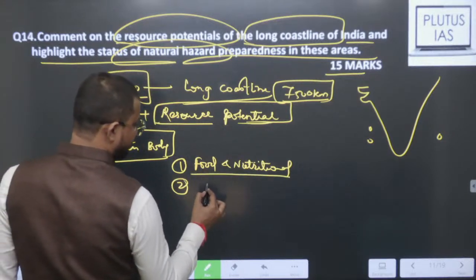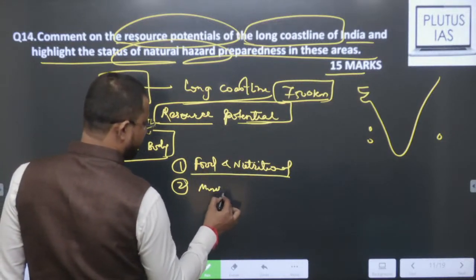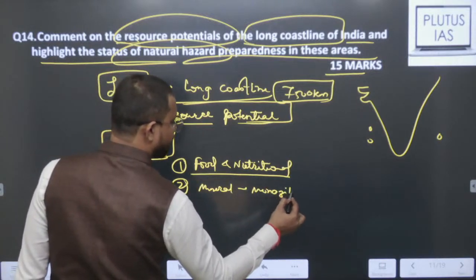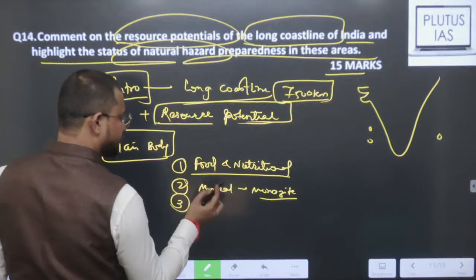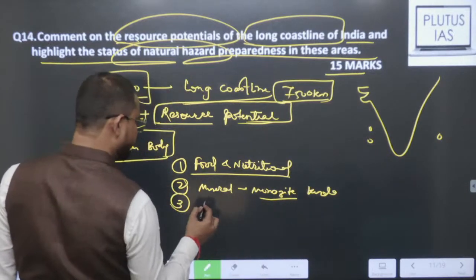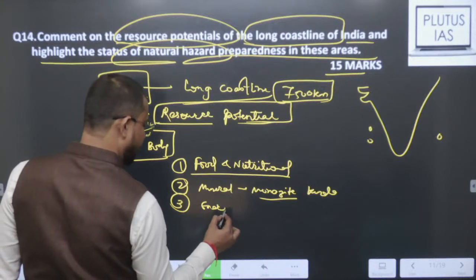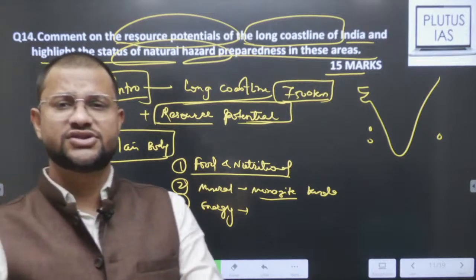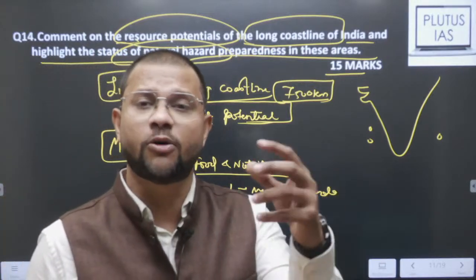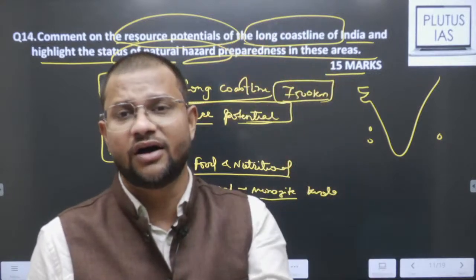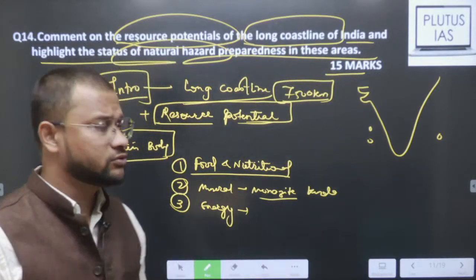Then you will find mineral resources there, like Kerala monazite soil वाला केस है, या लैटेराइट सॉइल है जहाँ पे बॉक्साइट मिलता है, वो वाला केस डाल सकते हो, monazite soil Kerala, thorium. Then energy resources, where in energy resources tidal energy, marine solar energy, offshore wind energy, geothermal energy, okay, all these are basically over this coastal region.